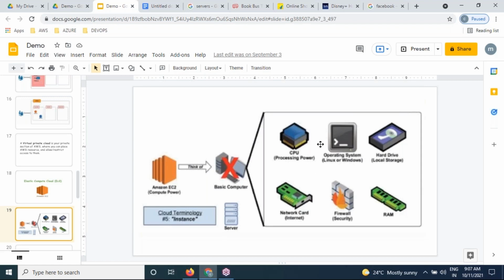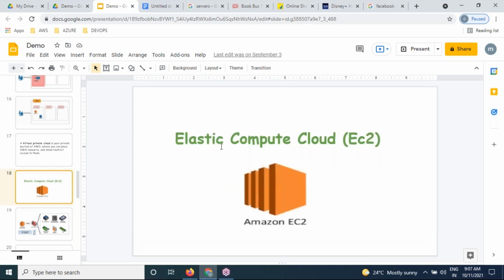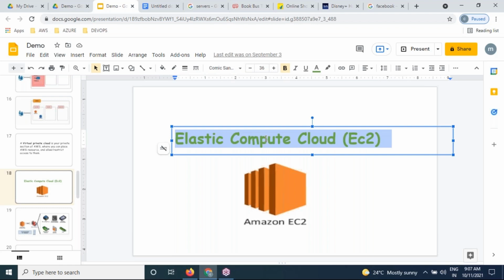Same way for a server also. In any server we also have a CPU, operating system, hard disk, RAM, firewall, NIC card. But your laptop is for your home purpose, while the server is for deploying our applications. But the servers we can get in an elastic way. What is elastic, which you already understand? In an elastic way, we can get computing, RAM, CPU, motherboard over the internet, and that is nothing but EC2. One E, two Cs is nothing but EC2.